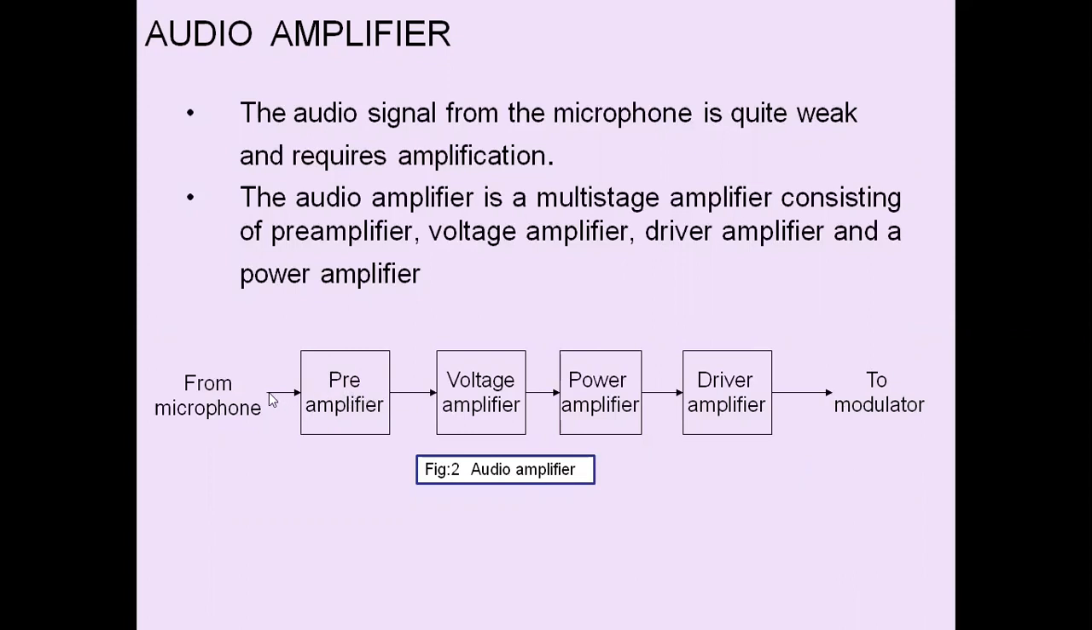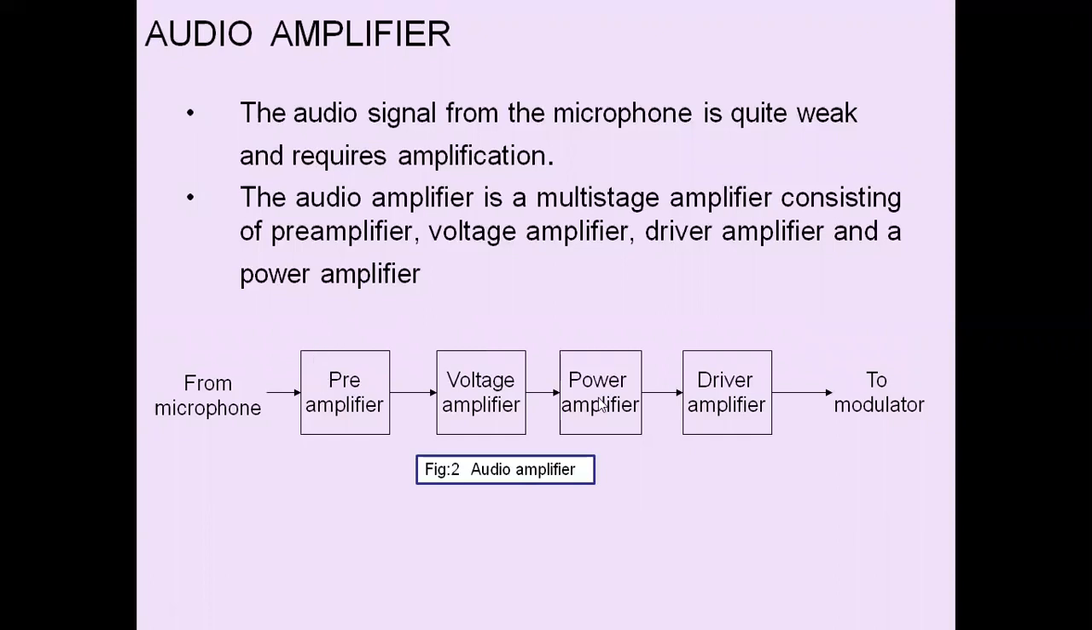Preamplifier, to connect the output of the microphone to the voltage amplifier, impedance matching is to be provided so that there is a better coupling from one device to other. This amplifier provides impedance matching circuit, not only providing amplification at one stage. Then we use common emitter amplifier to increase the voltage level. Then we apply class A or class B power amplifiers to increase the power level of the message signal. Then it is applied to driver amplifier for impedance matching purposes to connect it to the modulator.